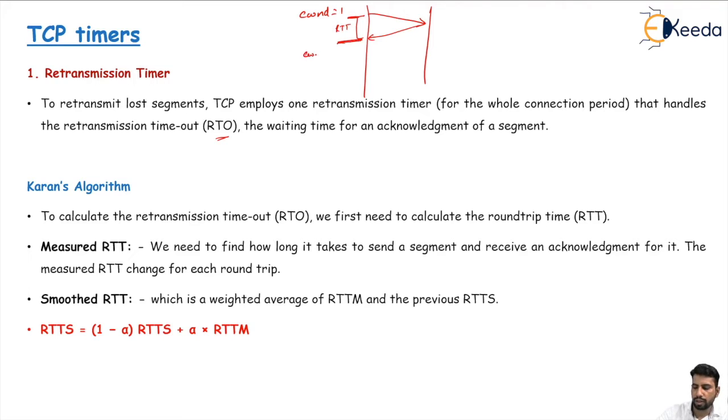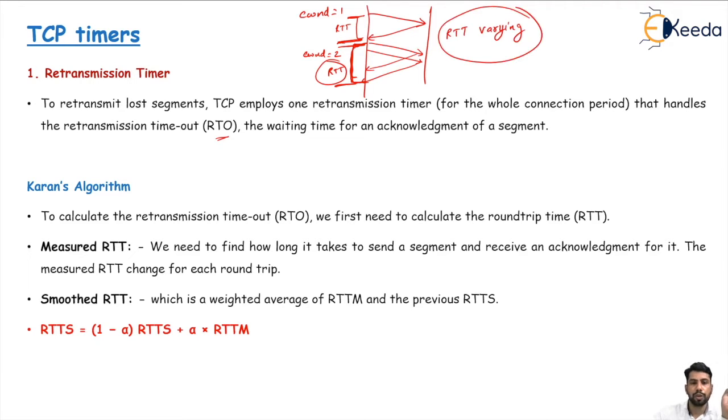The second time your congestion window size is equal to 2, and you send 2 segments and wait for the acknowledgement of both. From the start of the first bit of the first segment up to the acknowledgement of the second, the RTT is this one. Here the timer starts, here the timeout expires, so you see the RTT is varying. It depends on the congestion window, or the receive window, according to the MSS size, so the waiting time for an acknowledgement of the segment is up to there.